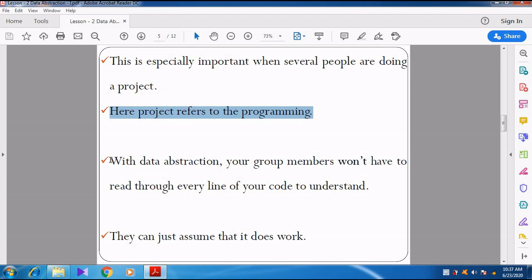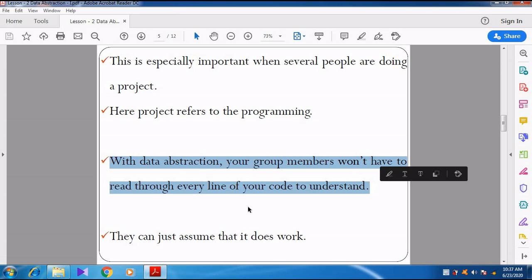See here, with data abstraction, your group members won't have to read through every line of your code to understand it. For example, take an IT company. In an IT company, there will be a lot of programmers, what they call the coding team.